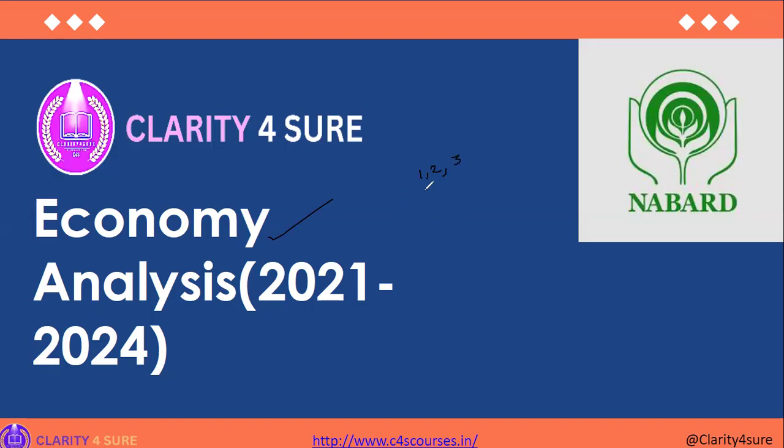For phase 1 and phase 2, NABARD has given a clear-cut syllabus for what to study and what not to study. In this, I am going to discuss the ESI paper. The ESI paper has been bifurcated into two parts: one is economy and the other is social issues. In this video, we are going to concentrate on the economic section alone. The social issues part will be taken in the next session.